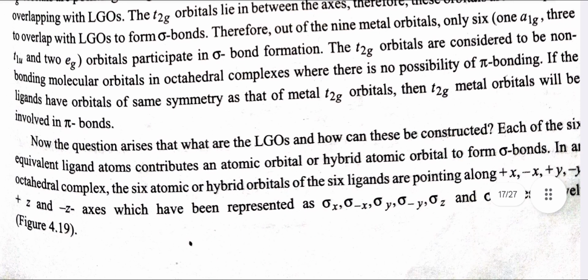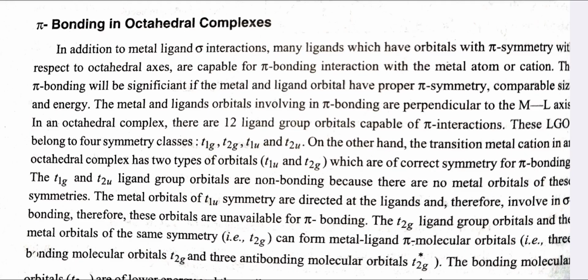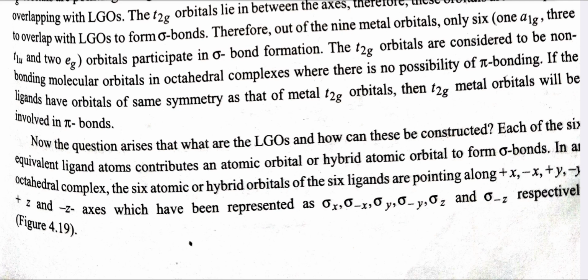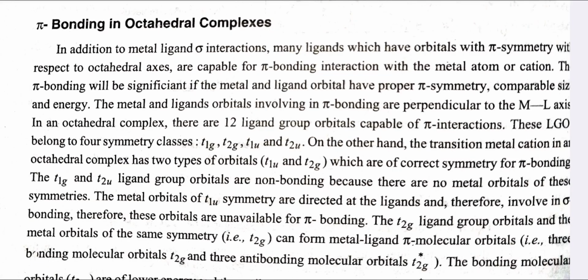Now the question arises whether LGOs exist and how they are constructed. Each equivalent atom contributes an atomic orbital or hybrid atomic orbital to form pi bonds. In an octahedral complex, the 6 atomic or hybrid orbitals of the 6 ligands are pointing along plus x, minus x, plus y, minus y, plus z, minus z axes, which have been represented by sigma x, sigma minus x, sigma y, sigma minus y, sigma z and sigma minus z respectively.